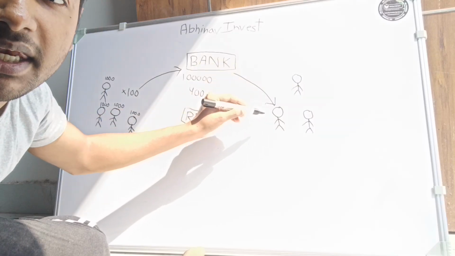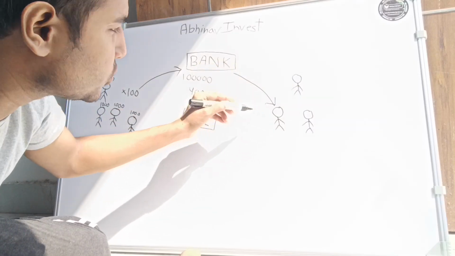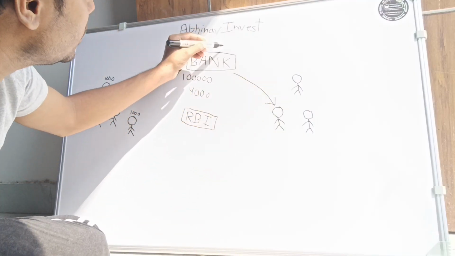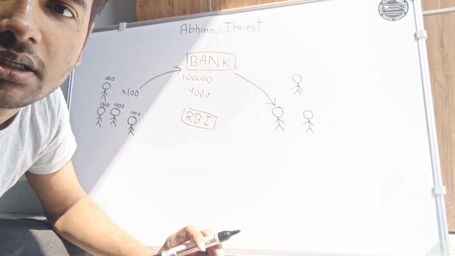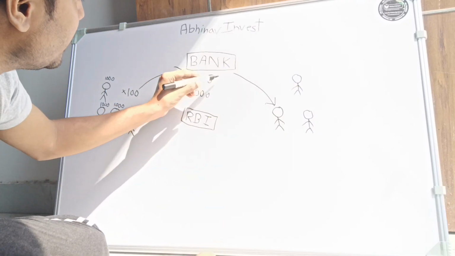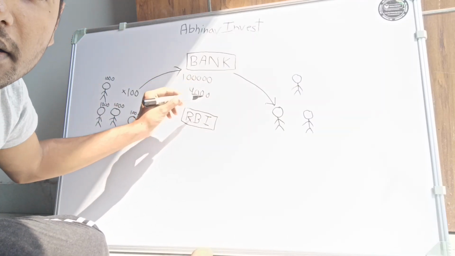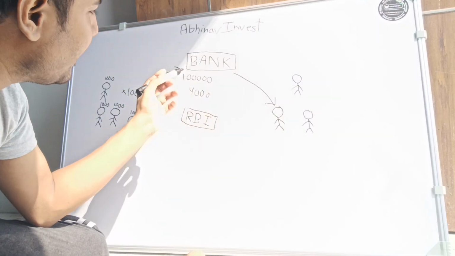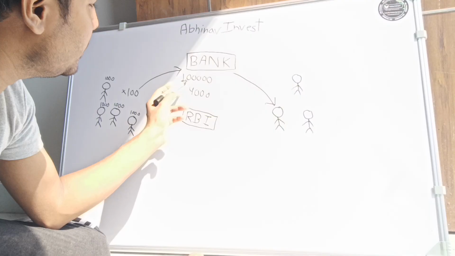When the bank gives 96,000 to all of these people who want to take a loan, it won't deduct it from here. Any kind of amount which the bank is going to lend won't be deducted from here.